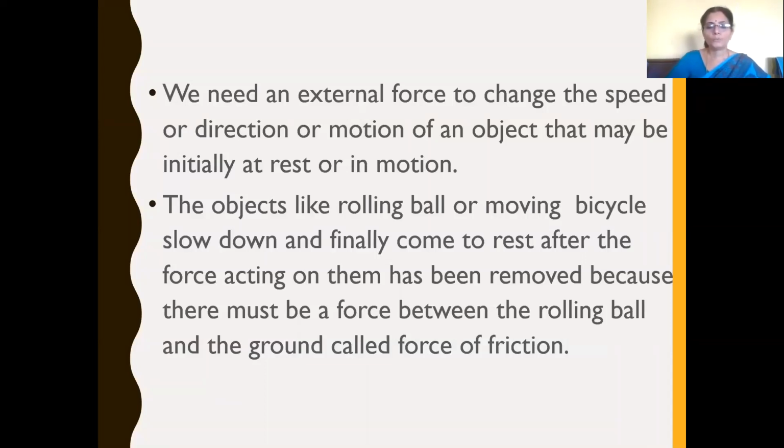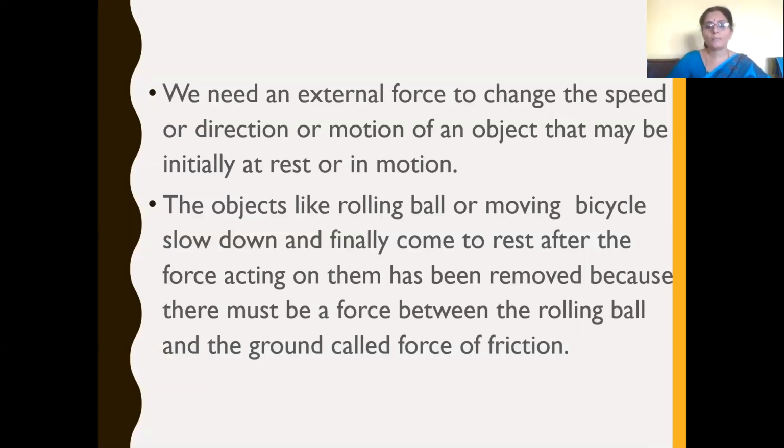Objects like a rolling ball or a moving bicycle slow down and finally come to rest after the force acting on them has been removed, because there must be a force between the rolling ball and the ground, which we call the force of friction.